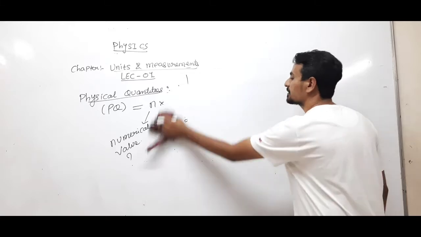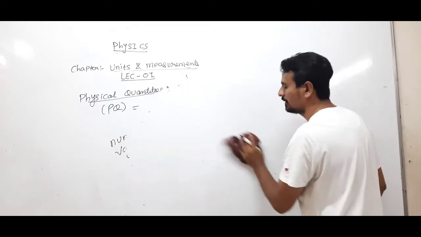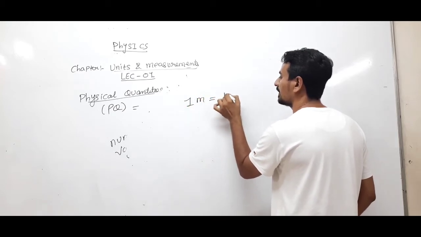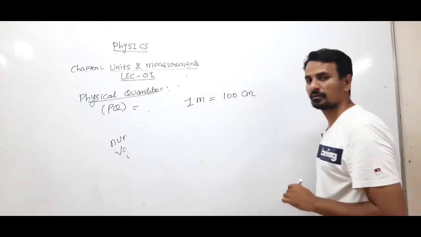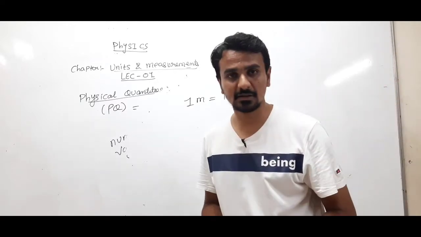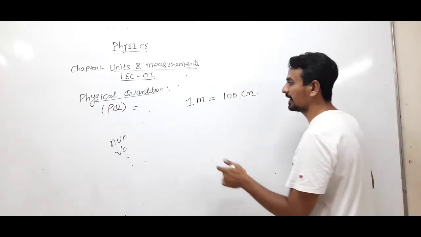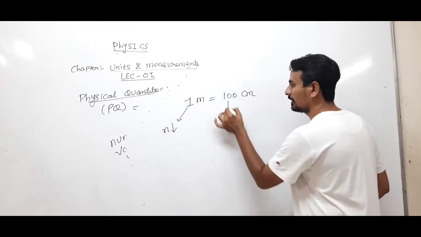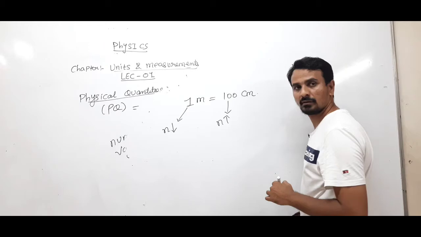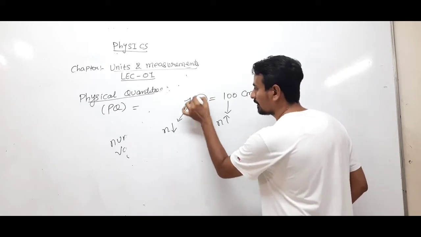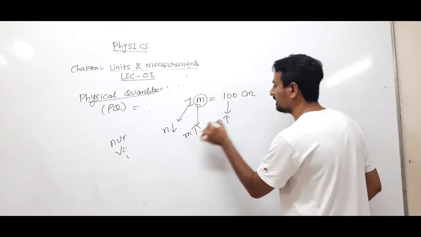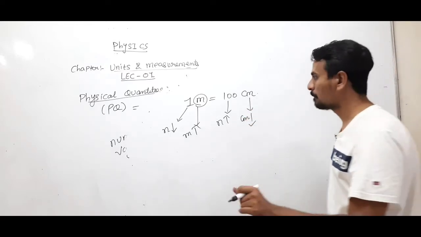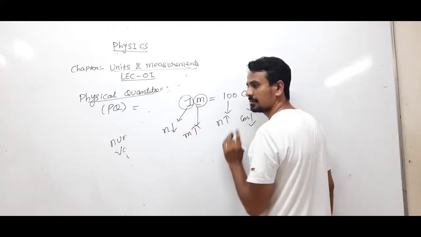Okay, what is the relation between meter and centimeter? We all know that 1 meter is equal to 100 centimeter. And of course, meter is bigger than centimeter. In this particular relation, N is less for meter, and N is bigger for centimeter.